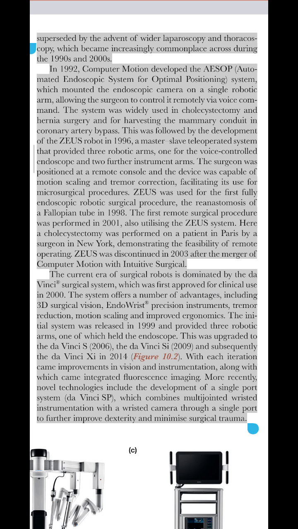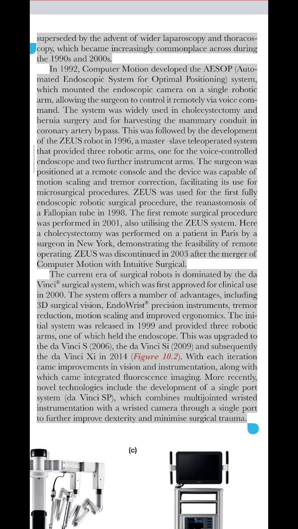In 1992, Computer Motion developed the ESOP, Automated Endoscopic System for Optimal Positioning, system, which mounted the endoscopic camera on a single robotic arm, allowing the surgeon to control it remotely via voice command. The system was widely used in cholecystectomy and hernia surgery and for harvesting the mammary conduit in coronary artery bypass.